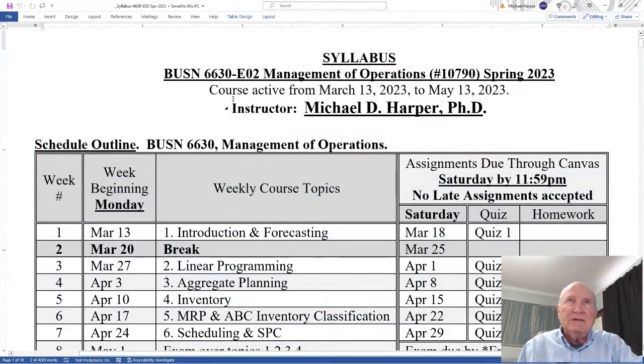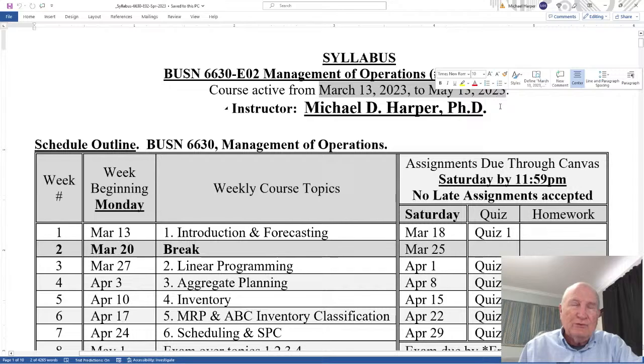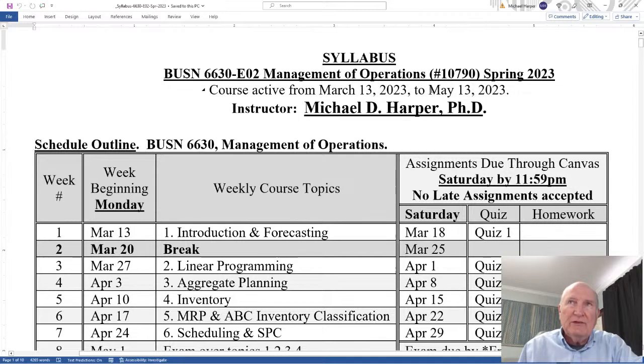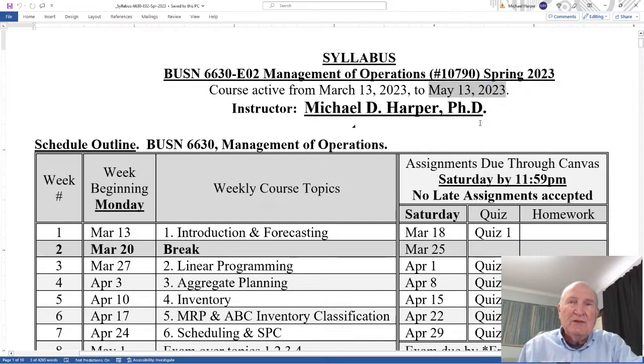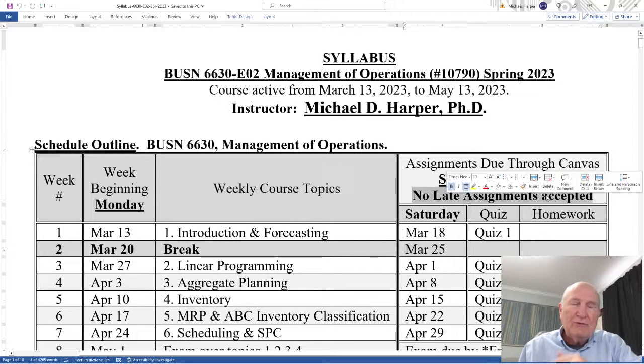So in the syllabus, this is the Spring 2023. It is active between March 13th and May 13th, 2023. And so there are two very strict rules in this course. One is nothing is accepted after May 13th. That's the end of the course. I submit the grades to the registrar, and the course is finished. The other strict rule is on the assignments. No late assignments are accepted. And I'll repeat this over and over again in the syllabus.